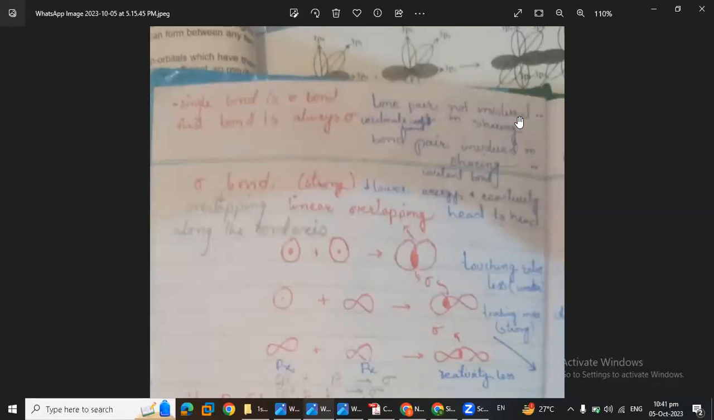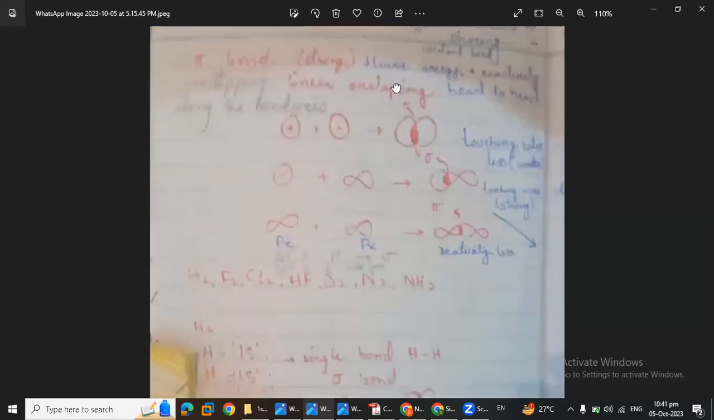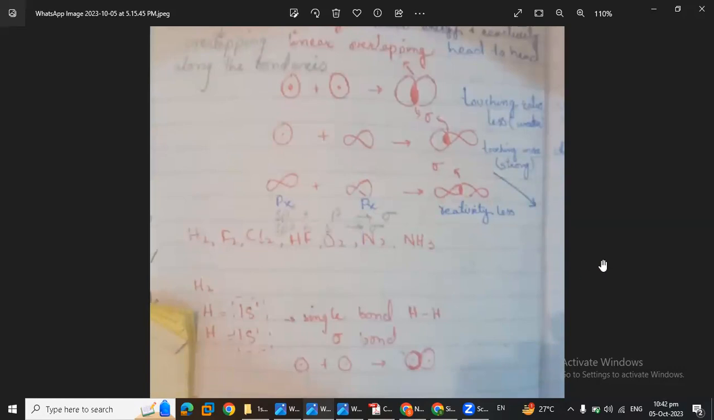A single bond is always a sigma bond, and the first bond in any bonding of molecules is a sigma bond. Overlapping along the bond axis is also called sigma bonding. Here we can see all that. There are three types of sigma bonding: SS, SP, and PP. Here we can see the structure or the diagram of the sigma bonding.